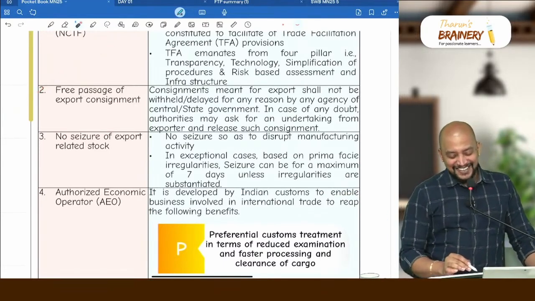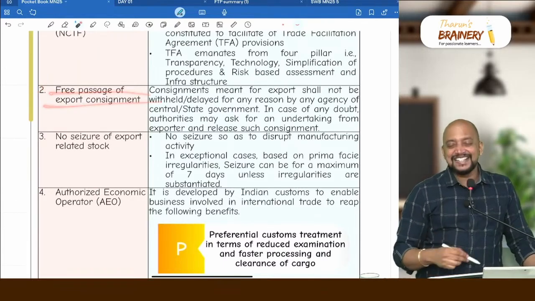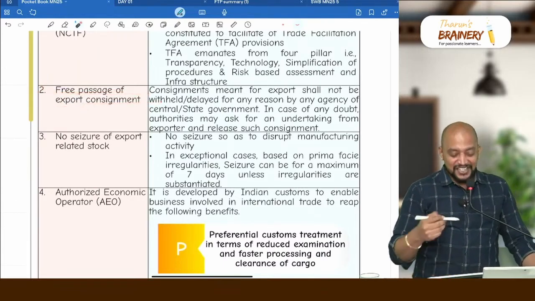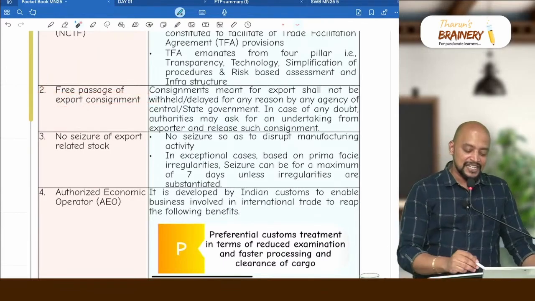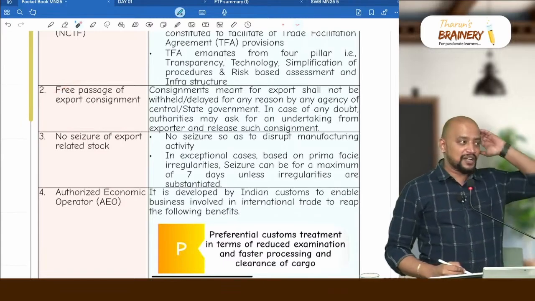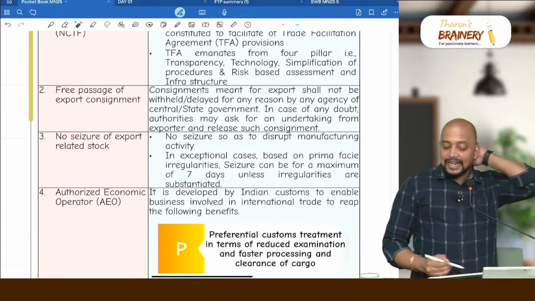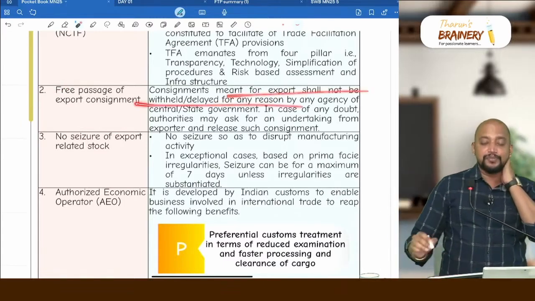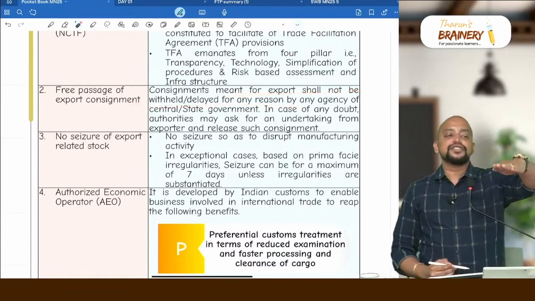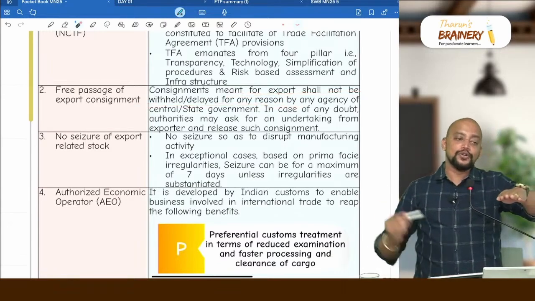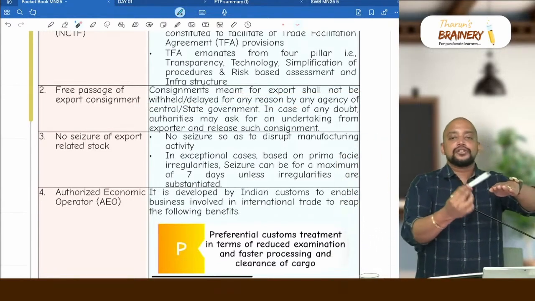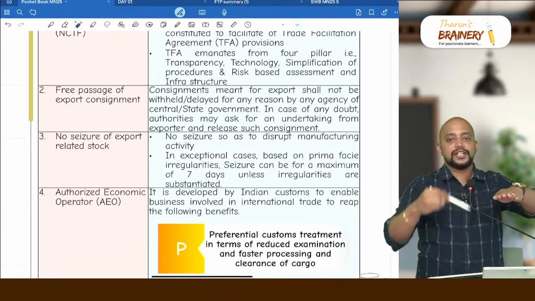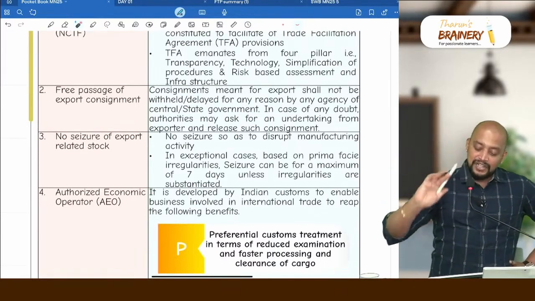Then free passage of export consignment. What are the various trade facilitation measures? Free passage of export consignment, what does it mean? It means that consignment meant for export shall not be withheld or delayed. That is, a lorry which is going, that contains the export goods. Officer will come and stop. So that person will say, sir, this is for export, okay, you go. Like that they will leave.